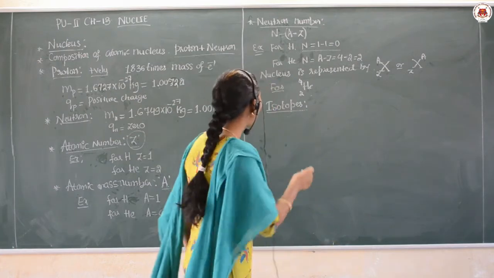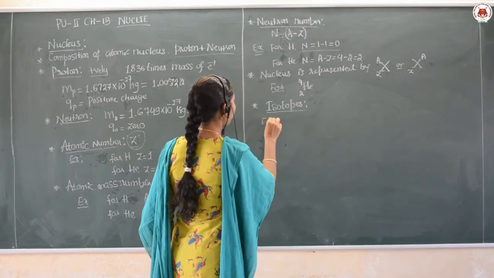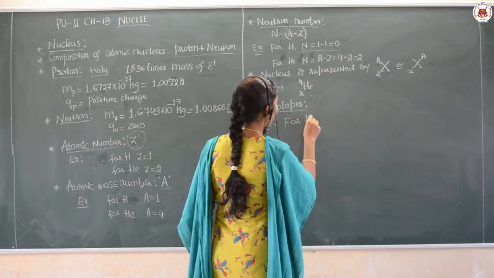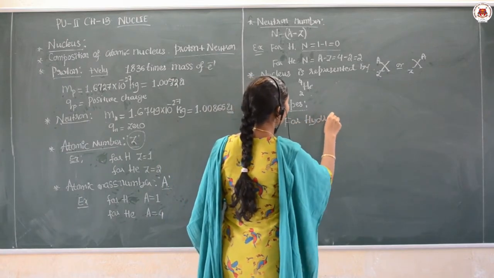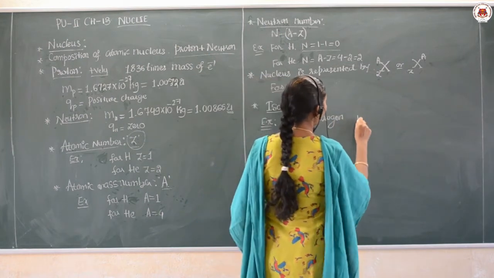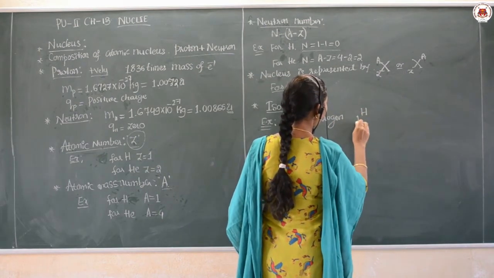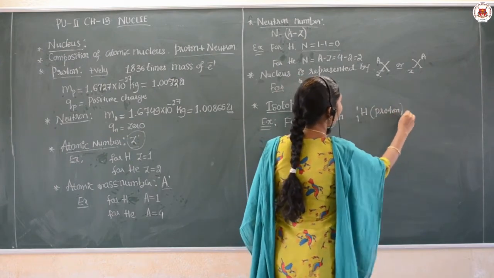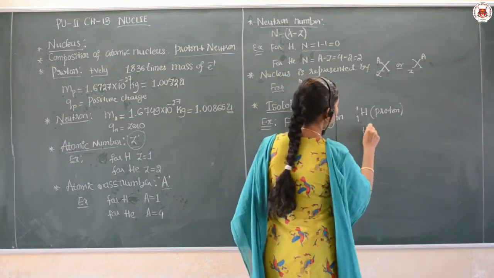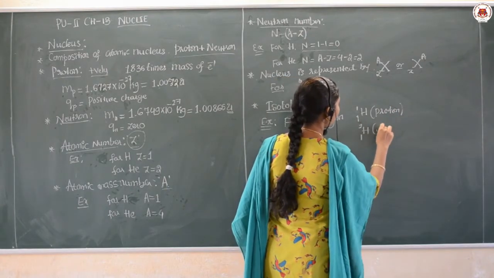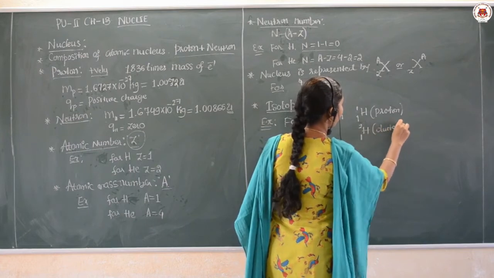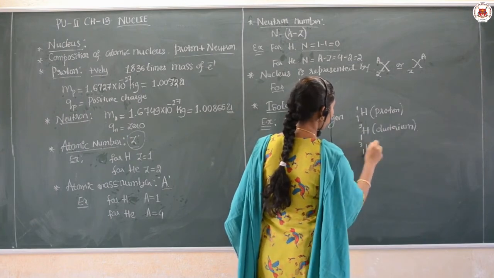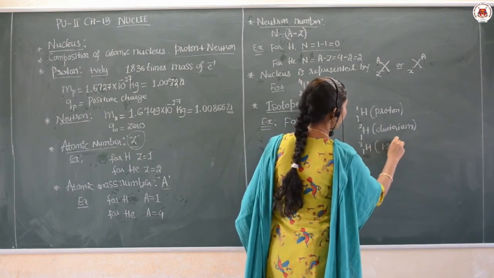Yes, and as an example of isotopes, for hydrogen we have three isotopes. One is 1H1, this is called a proton or hydrogen only, and the second one 1H2, this is called deuterium, and next 1H3, this is called tritium.